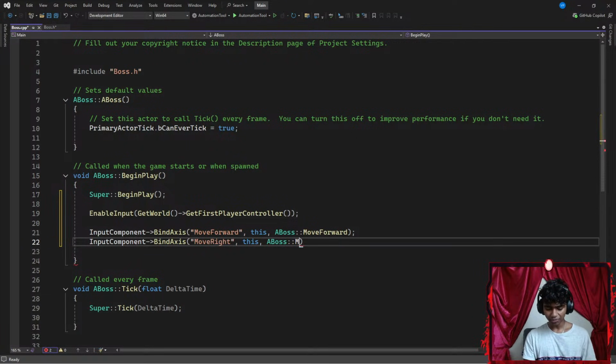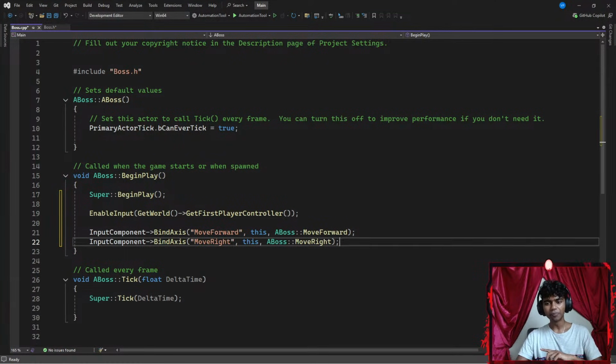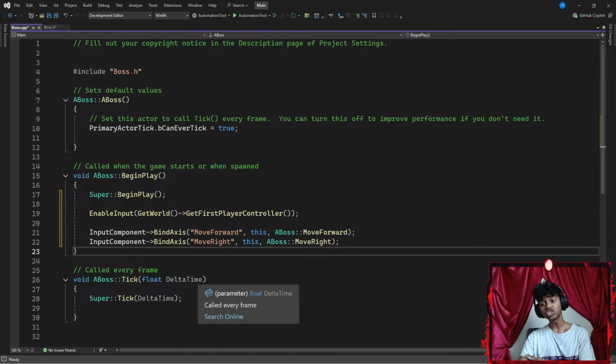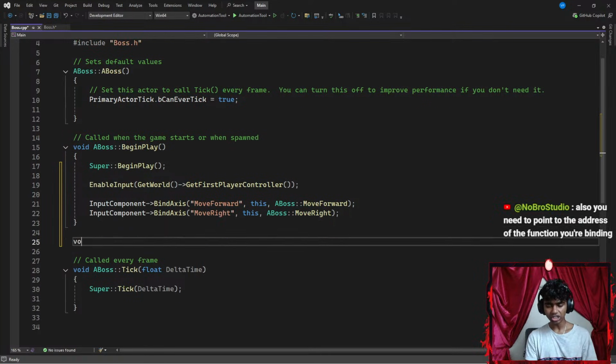That said, let's go with something like a move right method, ending with a semicolon. Now, once I'm done adding both my input components, I'm going to go ahead and create two functions. Firstly, a function for my player to move towards the left and right. And the next function is going to be move forwards and backwards.